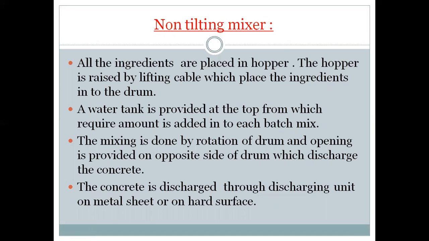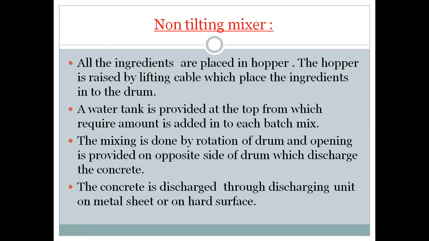The hopper is raised by the lifting cable, which places the ingredients into the drum. So first we add the ingredients into the hopper, and the hopper will place the ingredients into the drum. The water tank is provided at the top, from which the required amount of water is added into the batch mix.